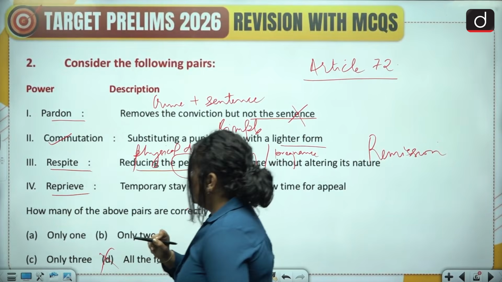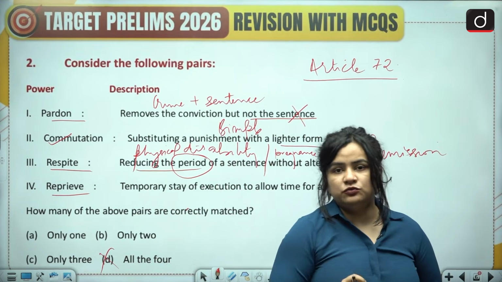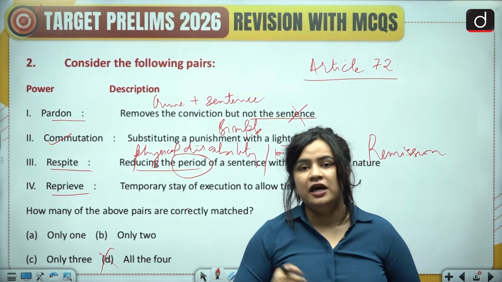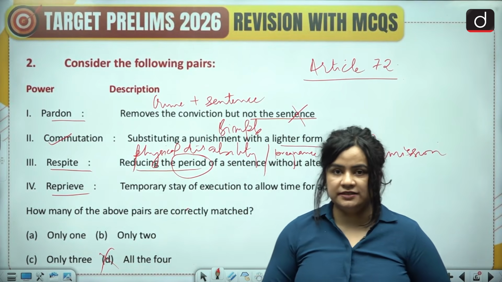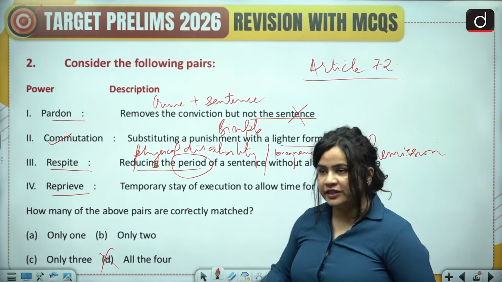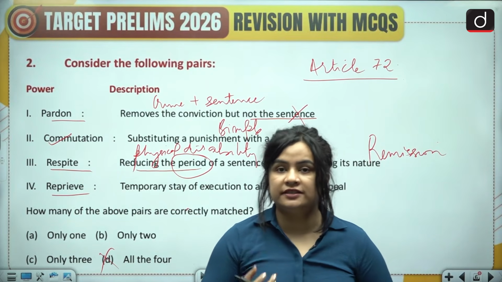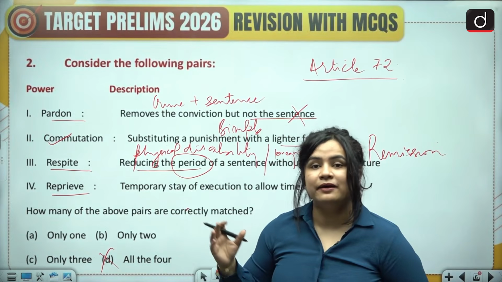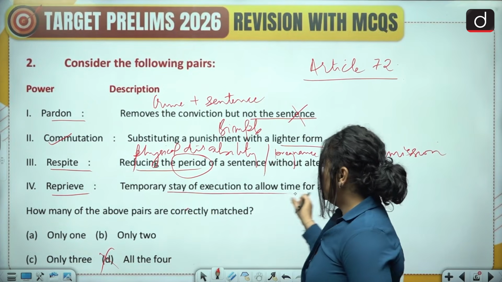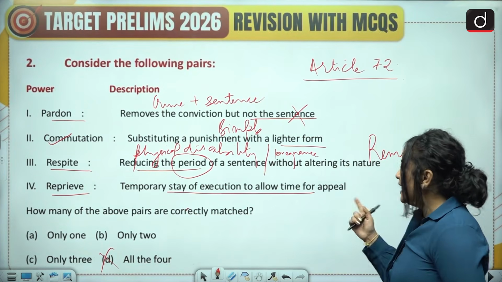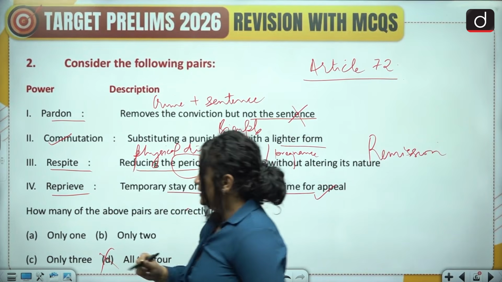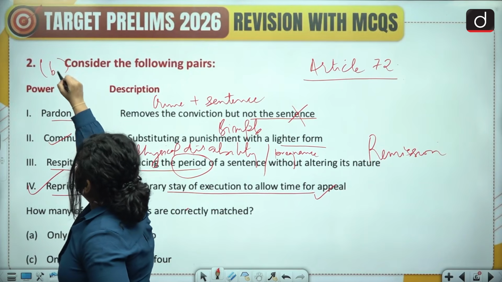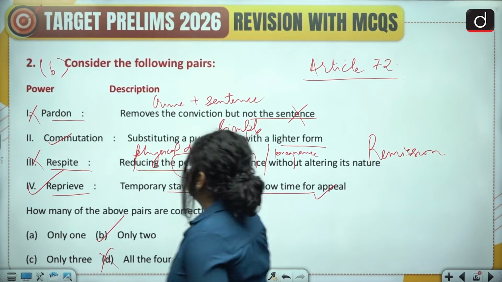The fourth one is reprieve. Now reprieve usually refers to a temporary stay, so that the convict can actually put in a request with the president, let's say, for putting a stay on his or her execution, or they can even put in a request for granting pardon. All right, so this over here, temporary stay of execution to allow time for appeal, that is correctly matched. So here only two pairs have been correctly matched, and therefore option B is your correct answer.